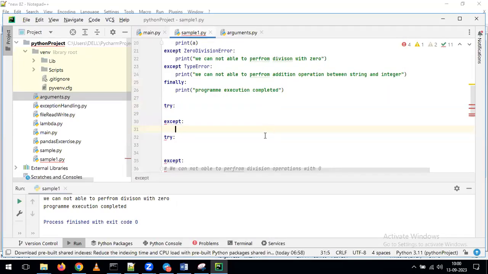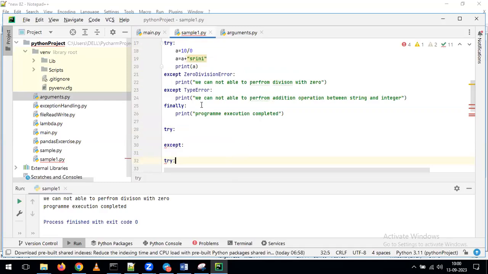Sir, could we use one more try and except within a try and except? Yeah, you can use any number of try and except statements within the try block. You can also use try and except outside the block.